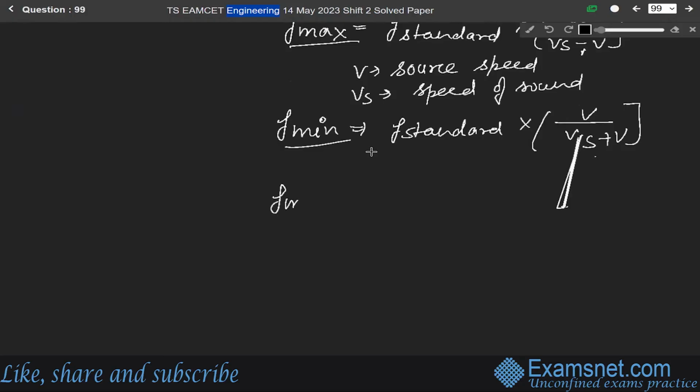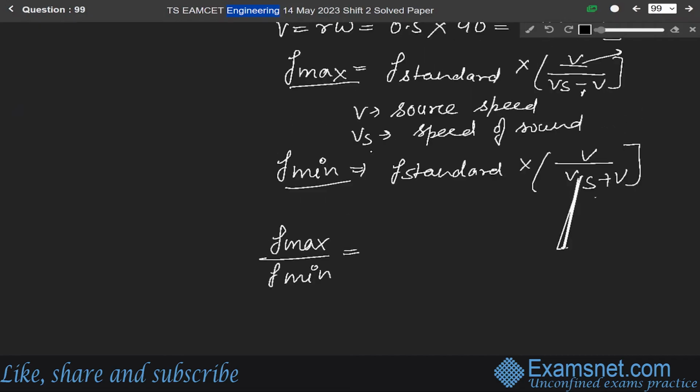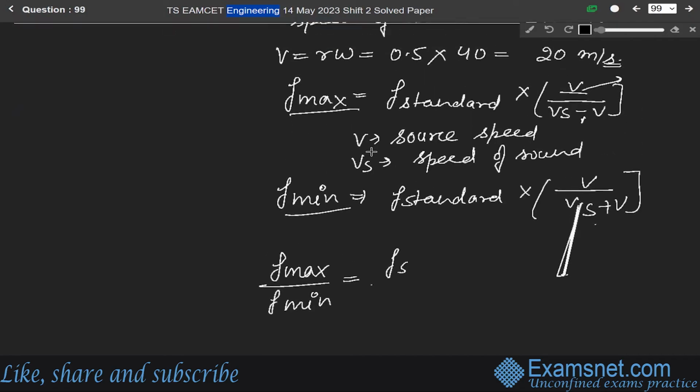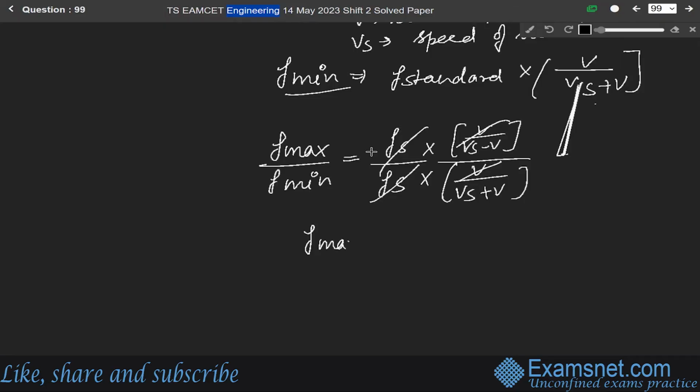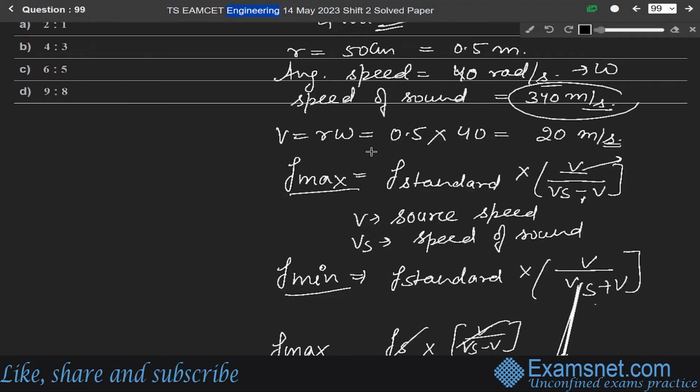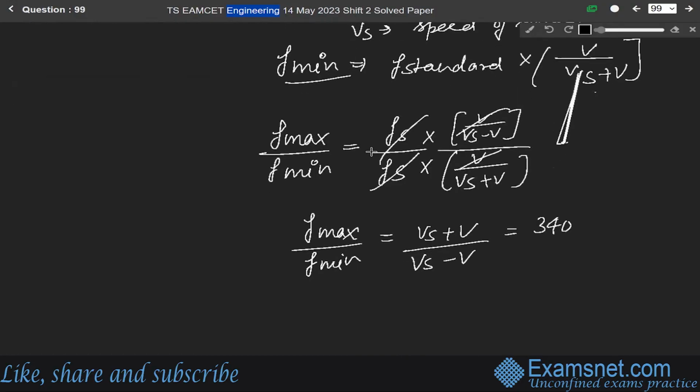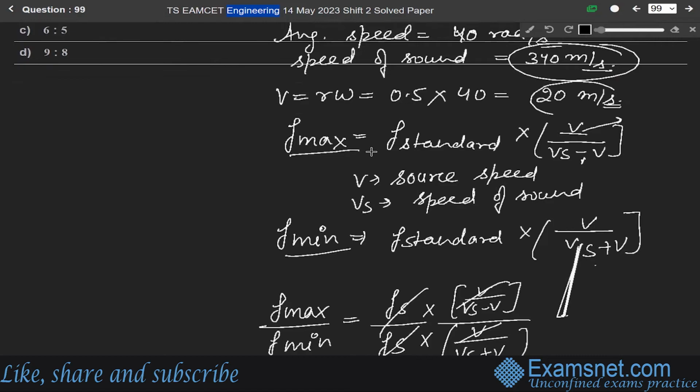So we have to find the ratio of maximum over minimum. Maximum over minimum will be equal to F standard into Vs over Vs minus V, divided by F standard into Vs over Vs plus V. So this cancels, and we get F maximum over F minimum equal to Vs plus V over Vs minus V. Vs is 340 and V we found as 20 meter per second.